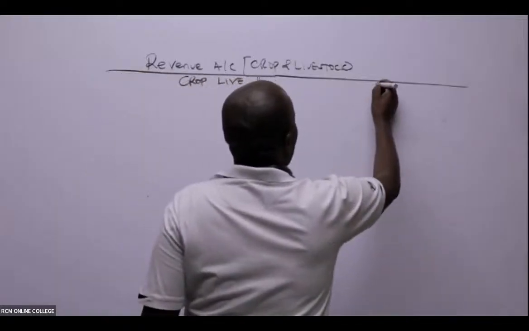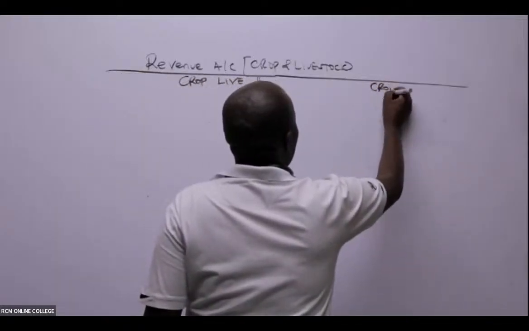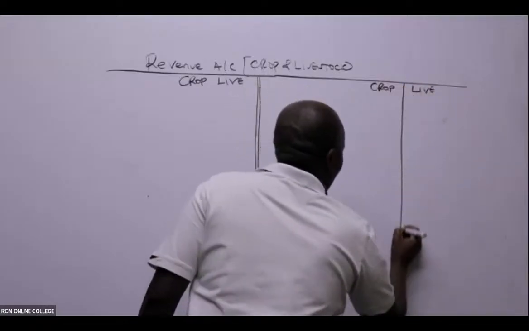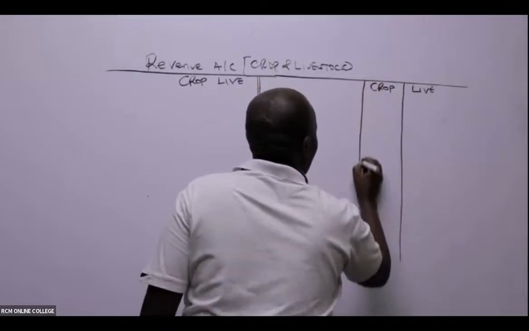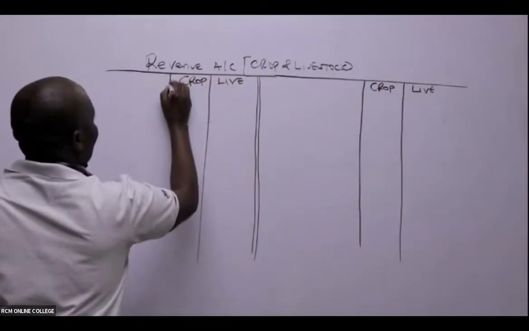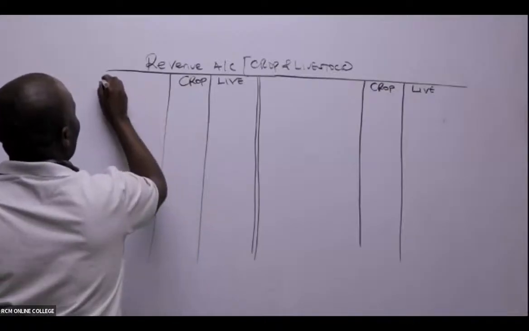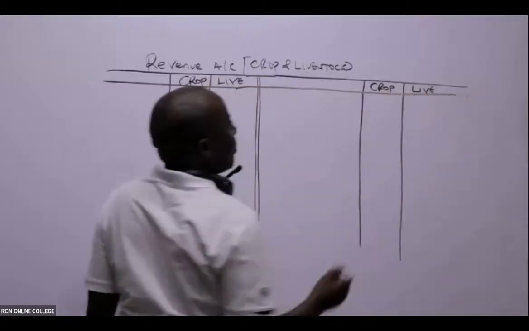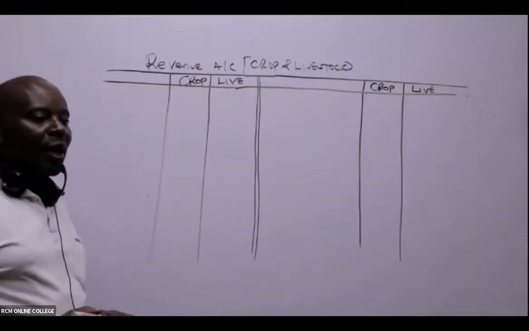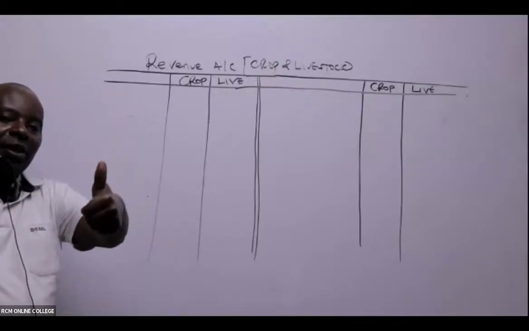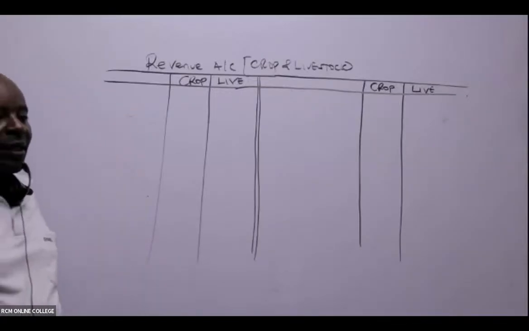So also on this side, I'll come and have crop and livestock. Kindly let me know once you are able to draw something like this. Once you finish, please put your thumbs up.